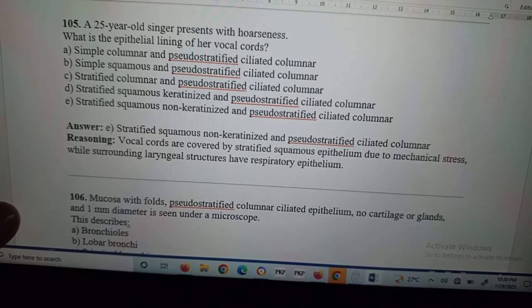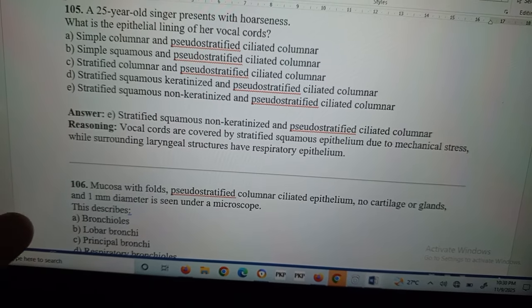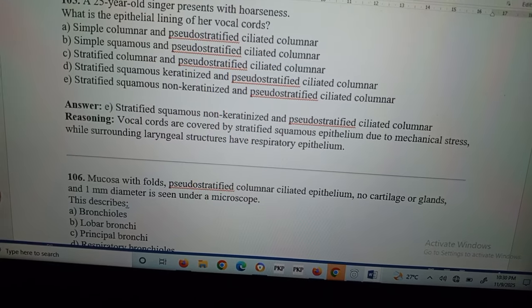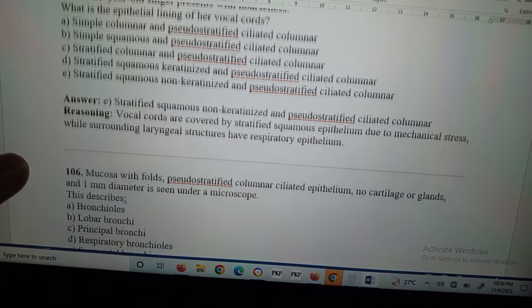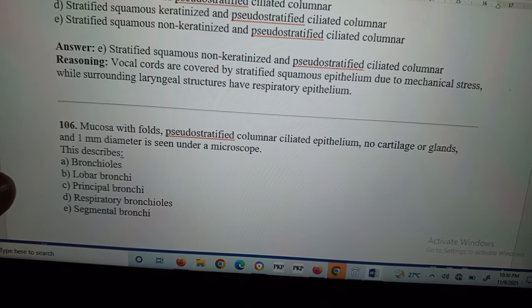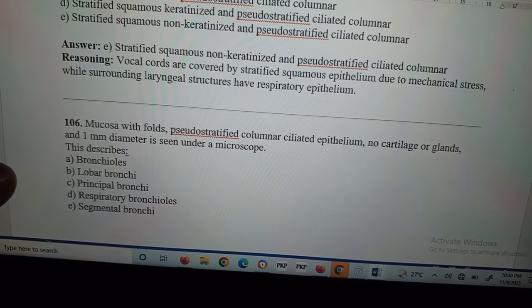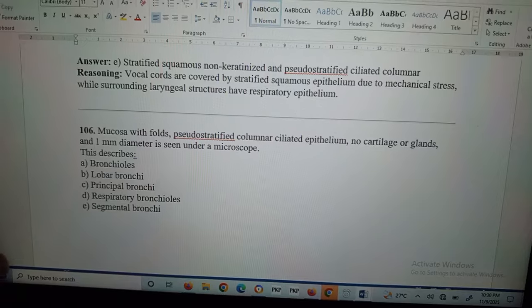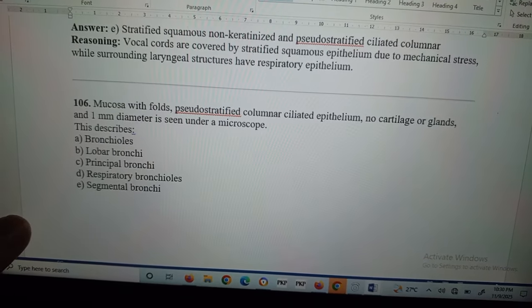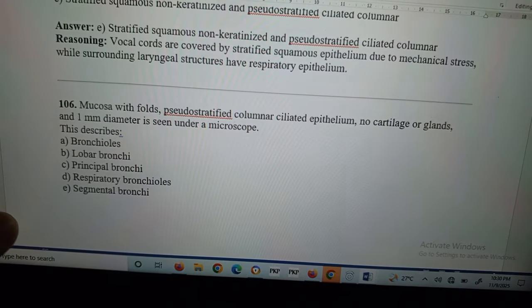105. A 25-year-old singer presents with hoarseness. What is the epithelial lining of her vocal cords? Stratified squamous non-keratinized and pseudostratified ciliated columnar. Vocal cords are covered by stratified squamous epithelium due to mechanical stress, while surrounding laryngeal structures have respiratory epithelium, that is pseudostratified ciliated columnar epithelium. Okay, I hope you have got it.